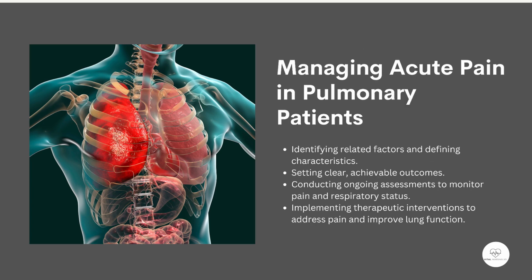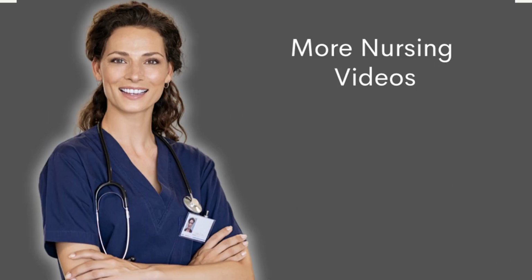Well, that ends this lesson. To wrap up, managing acute pain in pulmonary patients involves identifying related factors and defining characteristics, setting clear, achievable outcomes, conducting ongoing assessments to monitor pain and respiratory status, and implementing therapeutic interventions to address pain and improve lung function. By using this structured approach, you can effectively support your patient through recovery while minimizing complications.